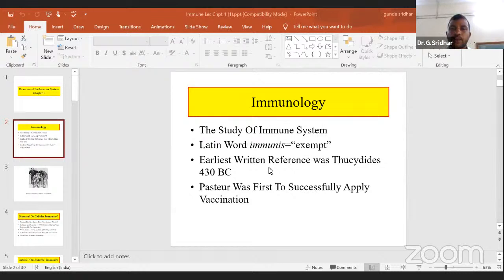These are the different types of basics. That means in today's class we will discuss the introductory part. But we will also discuss cell-mediated immunity, acquired immunity, and humoral immunity as separate parts. First, I hope you are able to see the slide. First, we will discuss the